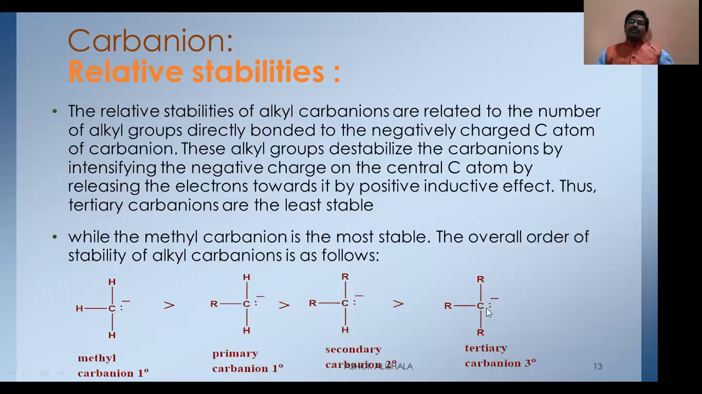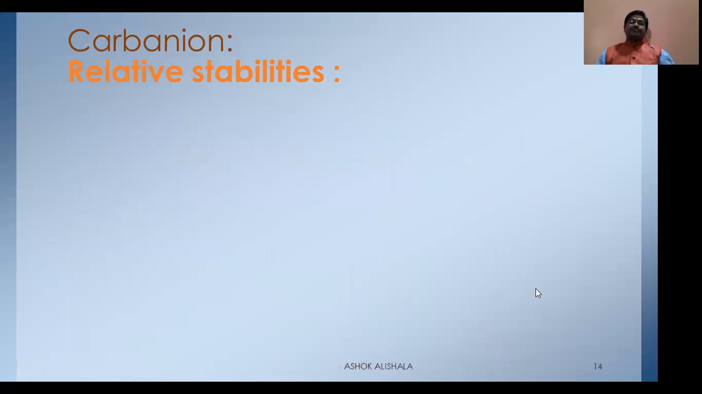And if you go for the tertiary, it finally has three alkyl groups or three carbon atoms which push the bonded electrons toward the central atom, so that the stability of the carbanion is further destabilized. That's why among the carbanions, methyl carbanion is more stable and tertiary carbanion is least stable.